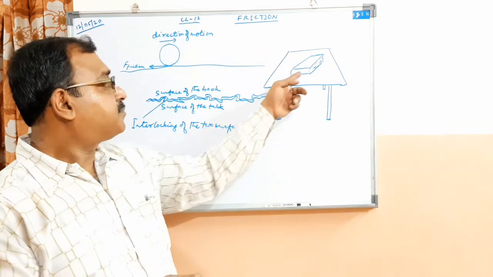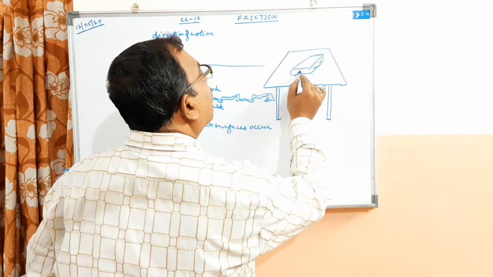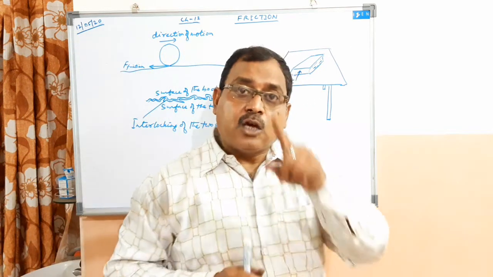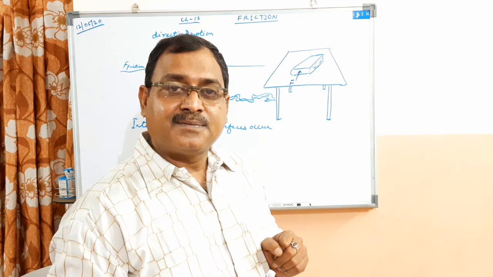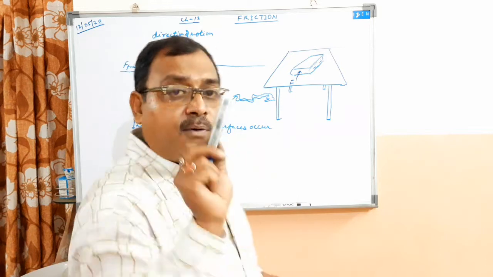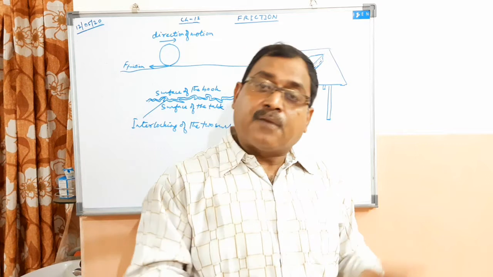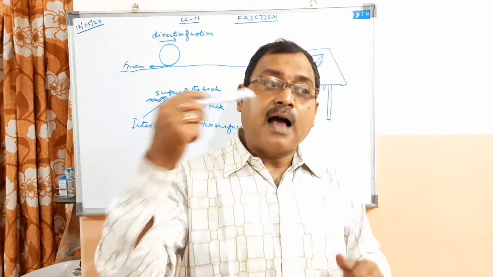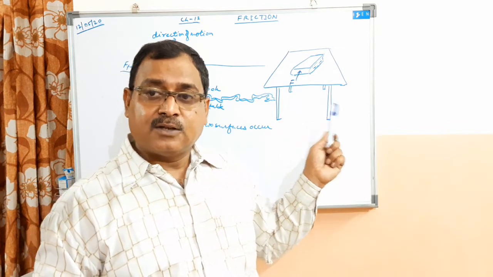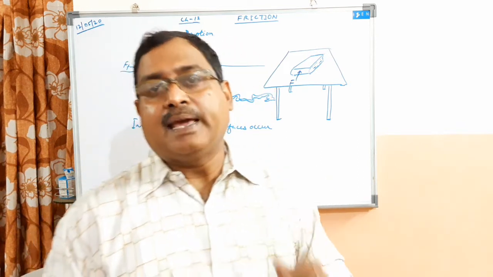And that is why if you apply a very small force on this book, you will not be able to move the book. Did you understand? If you apply a small force on this book, you will not be able to move the book for that reason. That means the force of friction in this case will become higher than the force which you are applying on the book. So you can understand? This is how the force of friction comes into play.